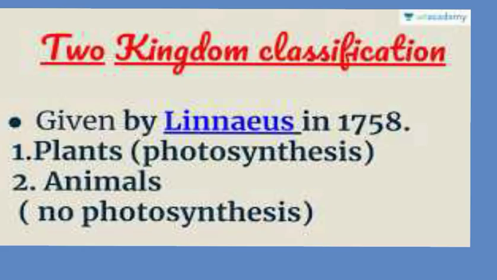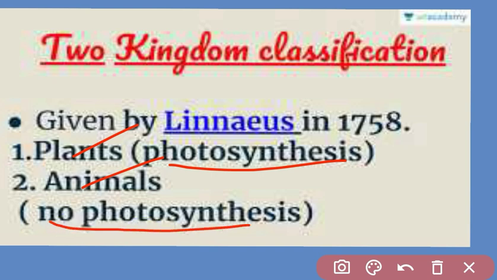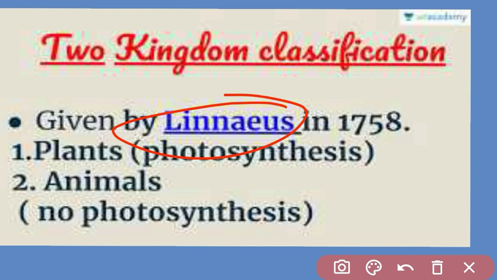Also, the two kingdom system of classification was given by scientist Linnaeus in 1758, and the two kingdoms were plants and animals. In the plant kingdom, all the photosynthetic organisms were kept, and in animals, non-photosynthetic organisms were kept. Two kingdom system by Linnaeus, three kingdom system by Ernst Haeckel, three domain by Carl Woese, and five kingdom by Whittaker.